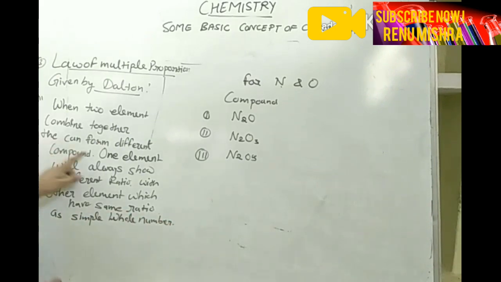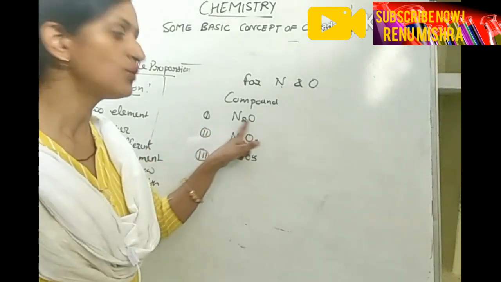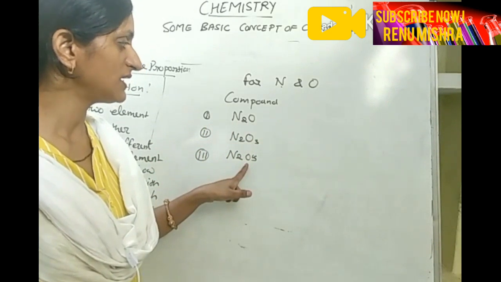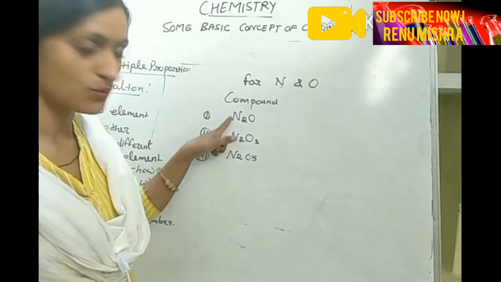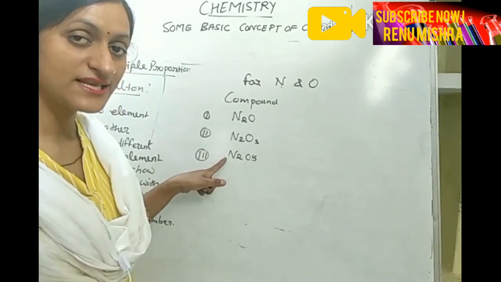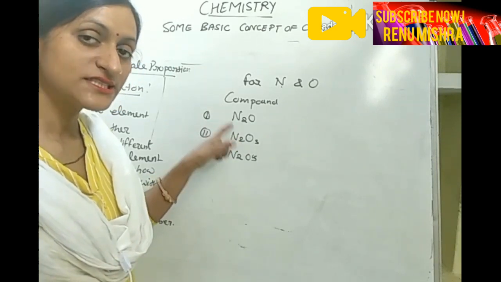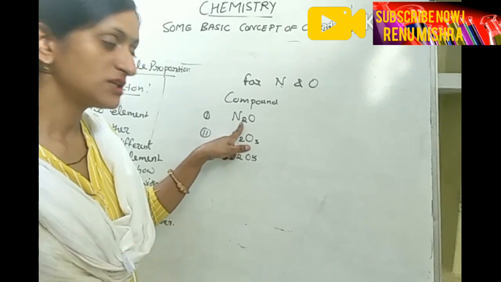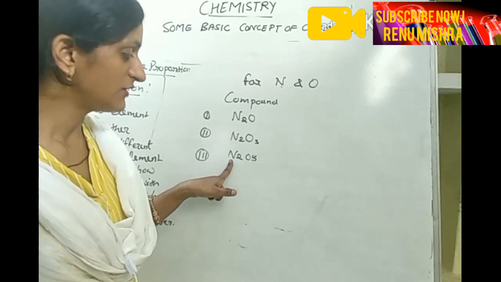Here the sentence is saying that one element will always show a different ratio with the other element. Here two elements are showing in this compound, so one element will always show the same ratio for the various compounds. In the various compounds, the first element has an equal or same ratio. That is, here nitrogen also has two nitrogen here, and two nitrogen in the third one also.